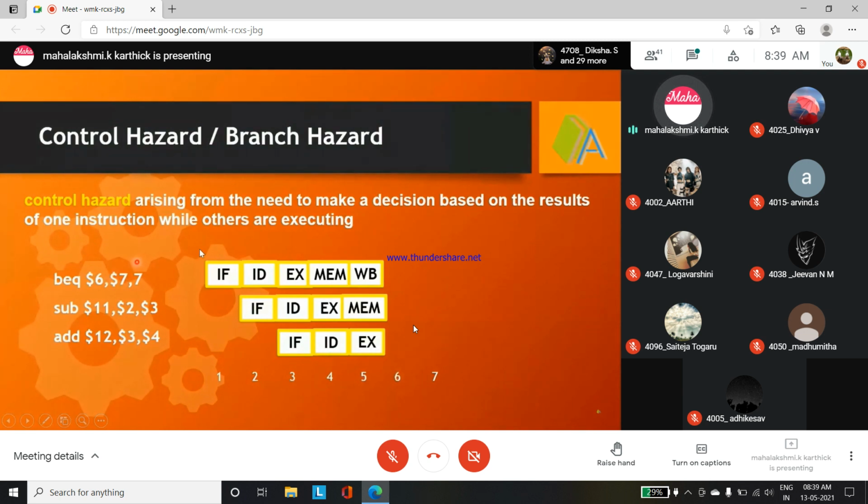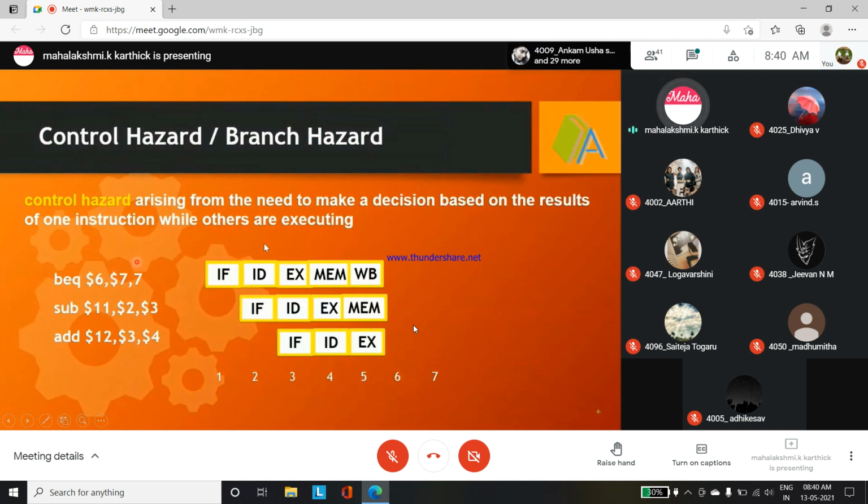So the control hazard's first point is that it mainly arises from the need to make a decision based on the result. If you are getting a proper result, then no issues. Even for that result, you will know it only at the 5th clock cycle of the branch instruction completing. Furthermore, whether these instructions will execute properly or not, we are not guaranteed. So that is one condition.